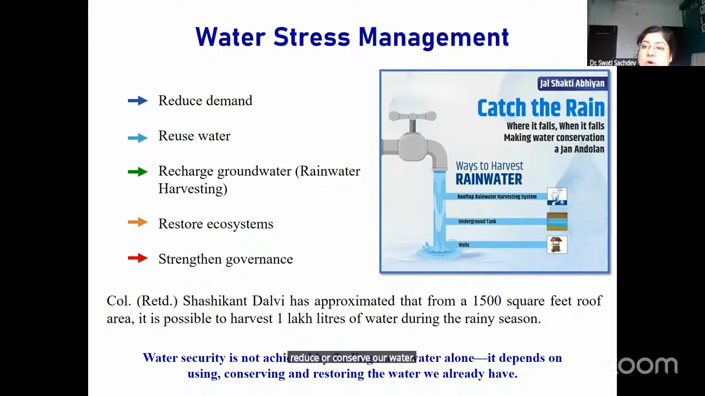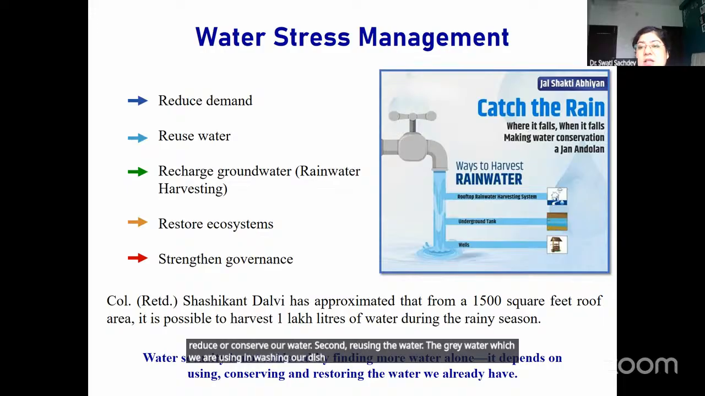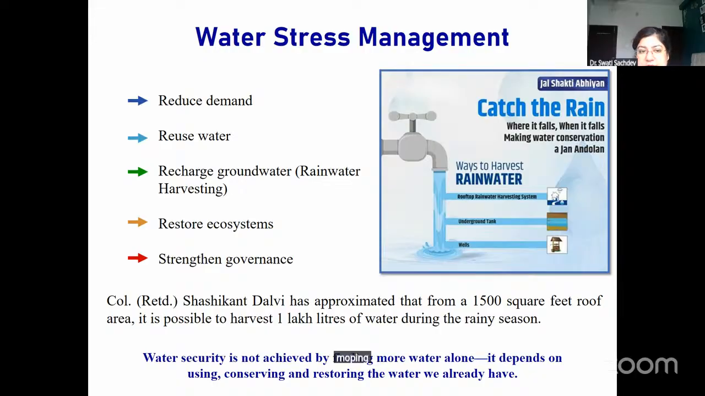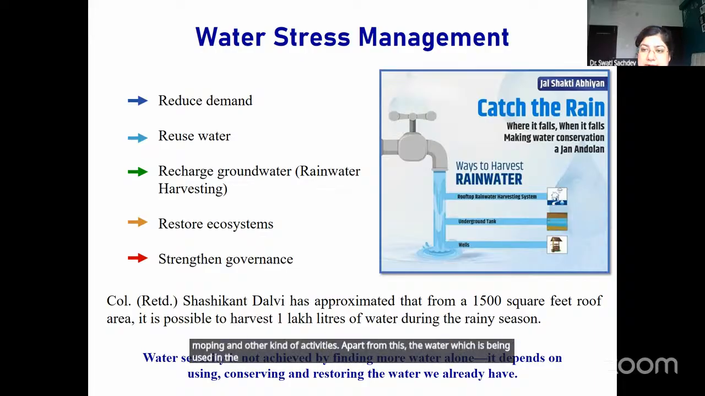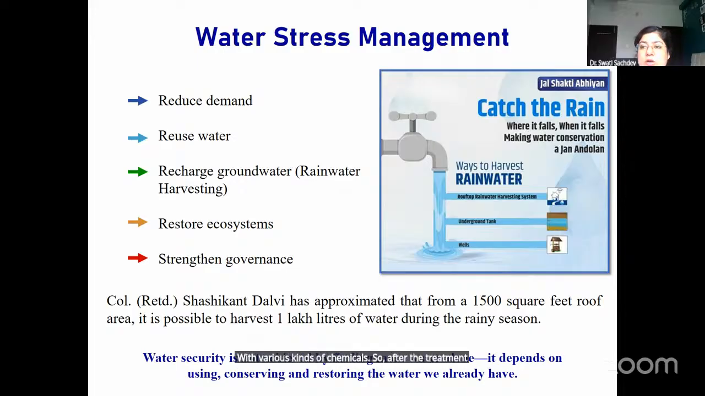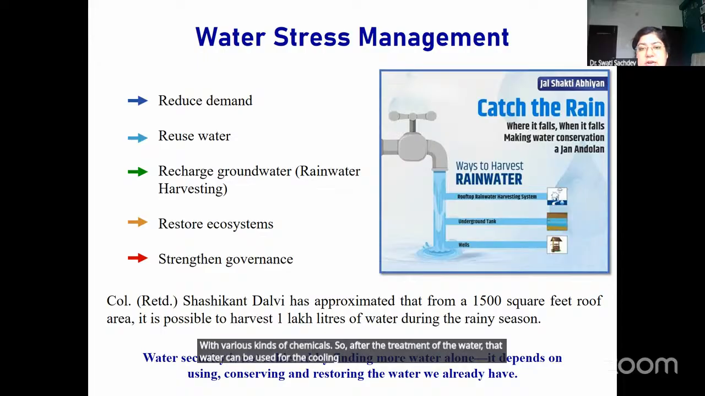Second, reusing the water. The gray water which we are using in washing our dishes, clothes, bathing, this is known as the gray water, which we can reuse in agricultural activity for watering the plants, mopping and other kinds of activities. Apart from this, the water which is being used in industrial activities can also be reused. Industrial water remains contaminated with various kinds of chemicals. So after the treatment, that water can be used for cooling purposes in the industrial area.